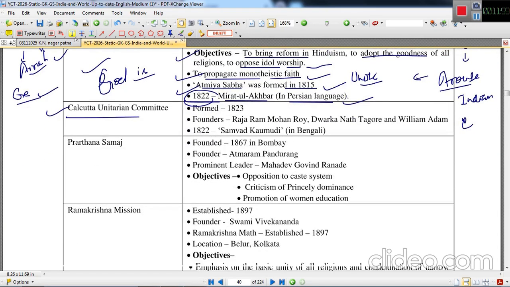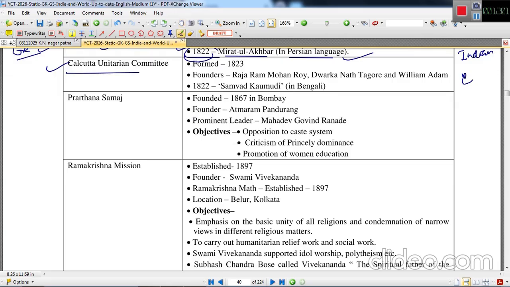This was formed in 1823. Again, there were three founders: Rajaram Mohan Roy, Dwarka Nath Tagore, and William Adam. In 1822, Sambad Kaumudi was started in Bengali by Rajaram Mohan Roy. This is extremely important to remember, because many times I have seen in different examinations this particular question being framed: Sambad Kaumudi was started by whom? So this was by Rajaram Mohan Roy.